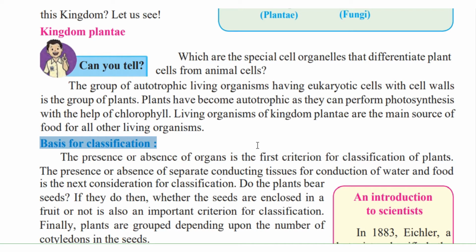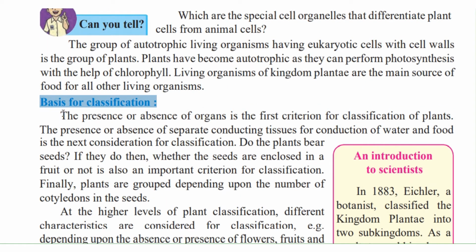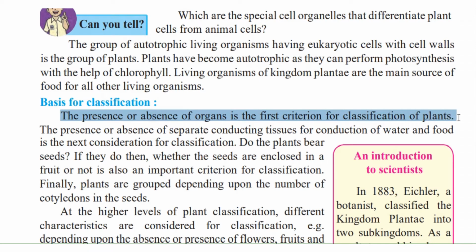So, we shall learn this in this lesson. First, we can classify the plants on the basis of the presence or absence of organs as the first criterion for classification. That is, whether it has organs present or not. So that is one of the ways we can classify.